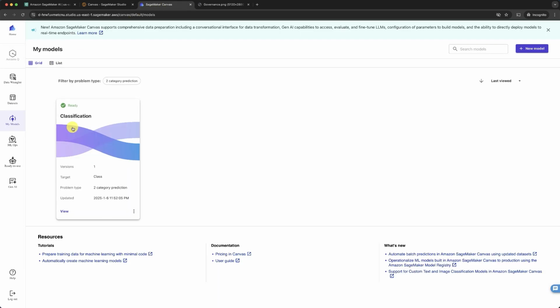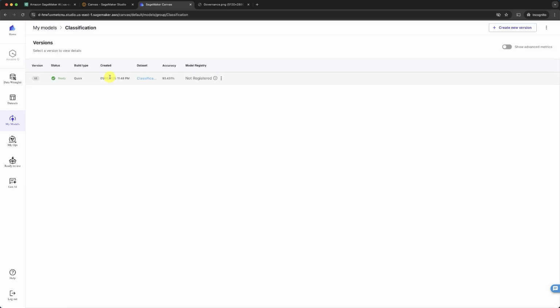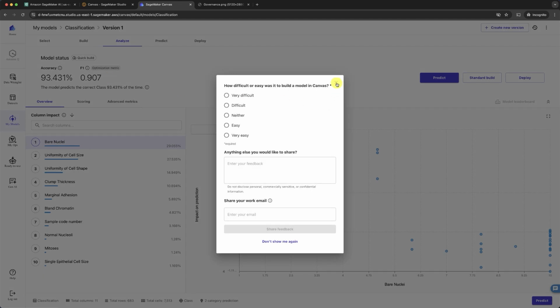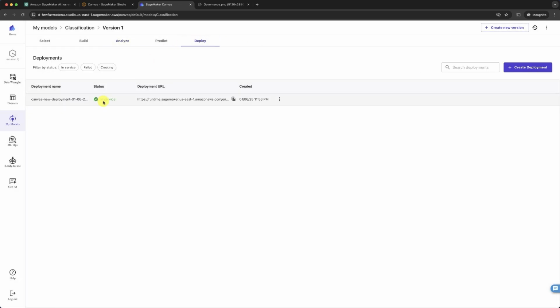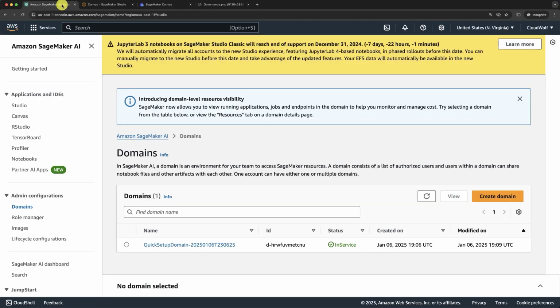I created the same classification machinery model that we created in the previous section, but this time I also deployed it. Indeed, if we click View and enter my machinery model, remember that in the last step there is deploy, so you can deploy it, and indeed I deployed it as a SageMaker endpoint. The reason I did that is to see it in my SageMaker AI console.